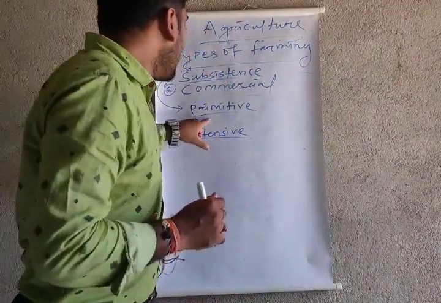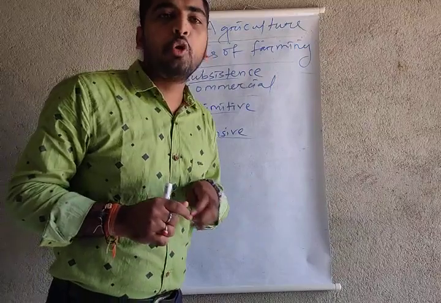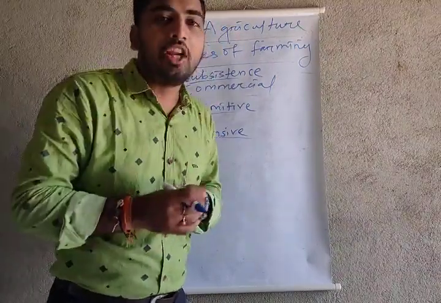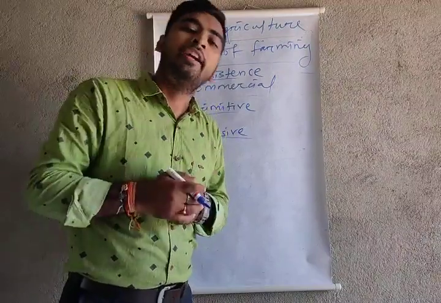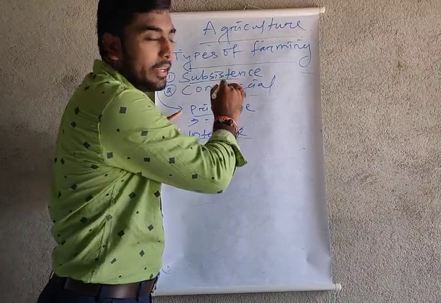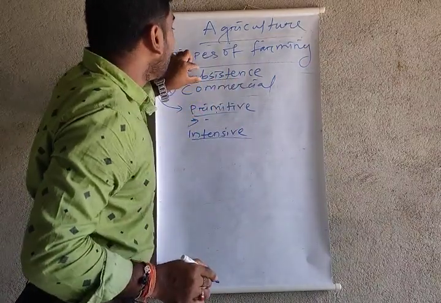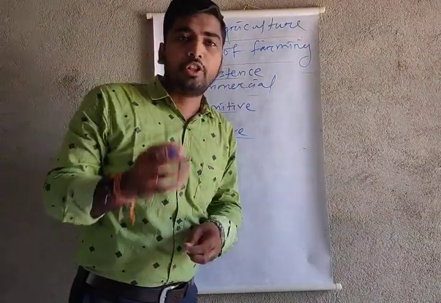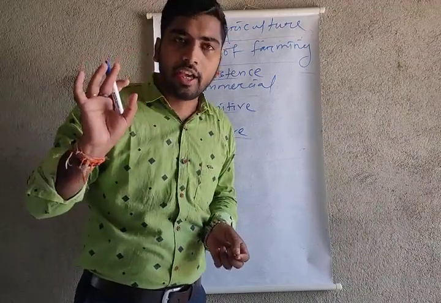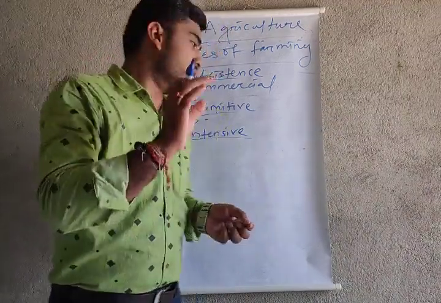This primitive farming is mostly done in the monsoon climate. It means the rain comes here, and only from the rain we get the water and do our agriculture. That is called primitive subsistence farming. In primitive subsistence farming, people use the hoe, digging stick, plow cart, etc., to do all the agricultural processes.